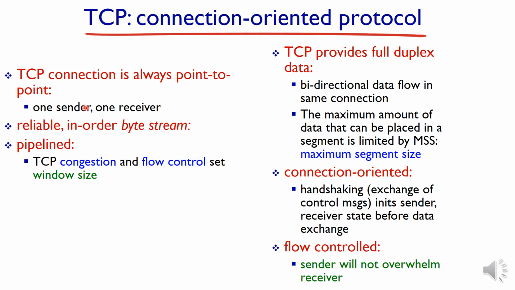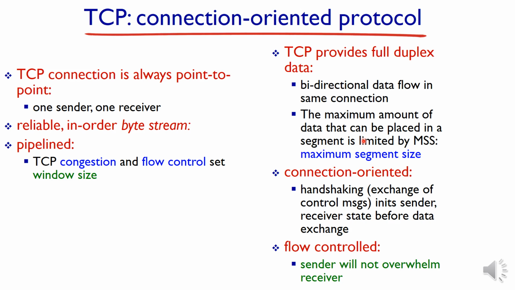A TCP connection is a point-to-point connection, that is there will be one sender and one receiver, and it provides reliable and in order delivery. It is a pipelined protocol, providing reliability by using a pipelined concept. TCP provides congestion control and flow control by setting the window size. TCP provides full duplex connectivity between the sender and the receiver, that is bidirectional data flow.